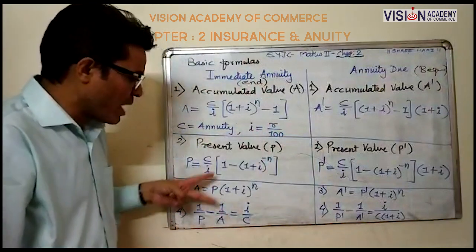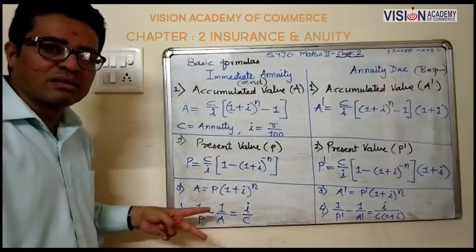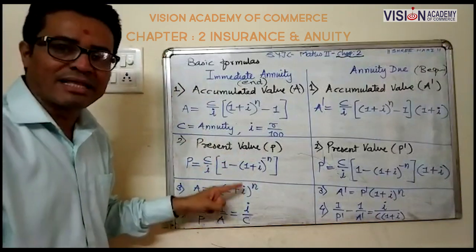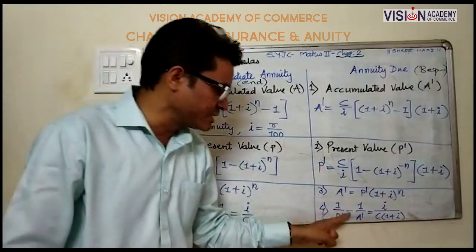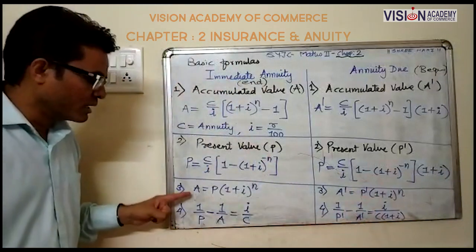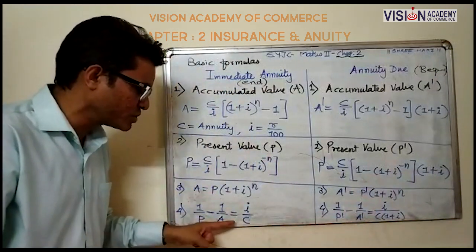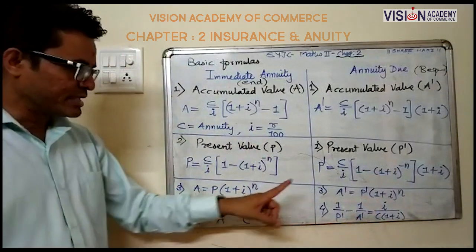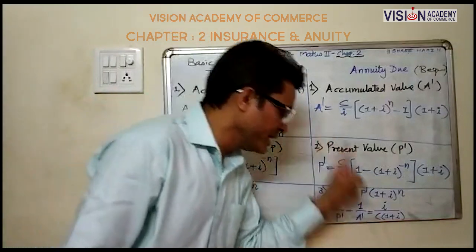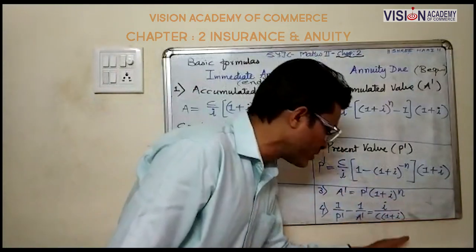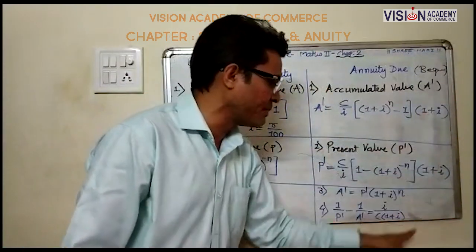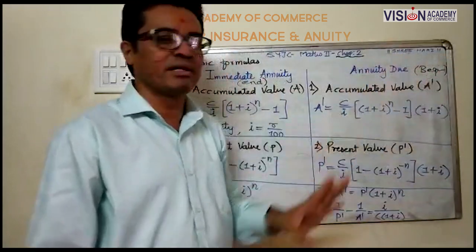Now, these two are the relations between the variables. A equals P into (1 plus I) raised to n. Here also, A dash equals P dash into (1 plus I) raised to n. Next, 1 upon P minus 1 upon A equals I upon C. Same formula here: 1 upon P dash minus 1 upon A dash equals I upon C into 1 plus I. Here only C is there; here 1 plus I is always extra because we invest in the beginning.